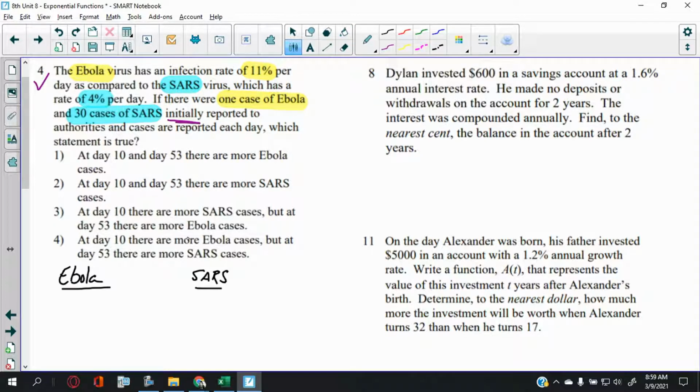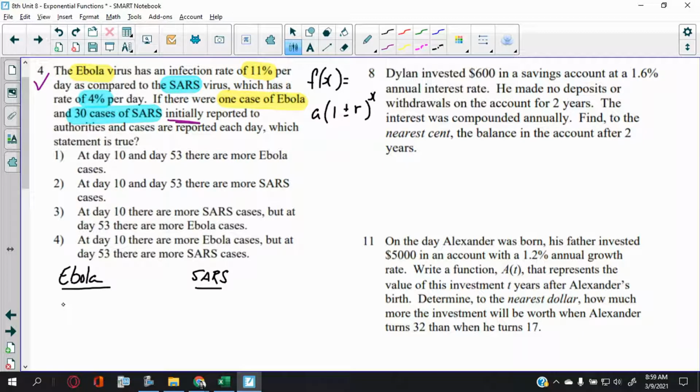Okay, so let's set this out. Again, the grand old equation is this: f of x equals a times 1 plus or minus r to the x, or t. Let's get going. So, infection rate 11% compared to SARS. Let's look at Ebola.